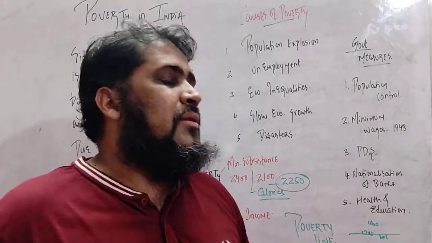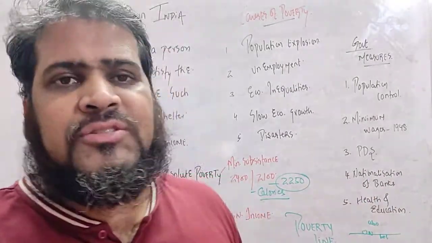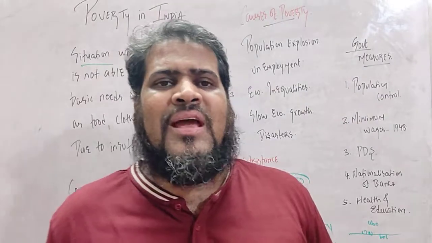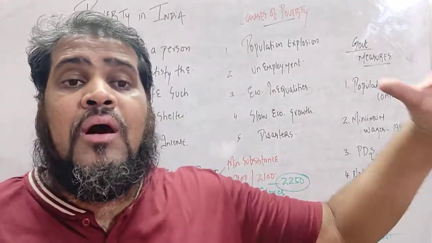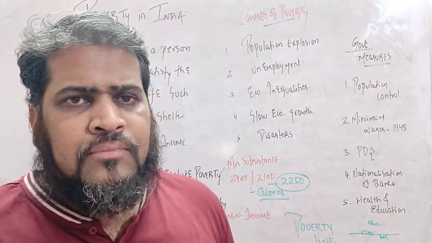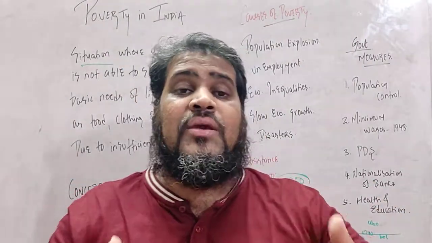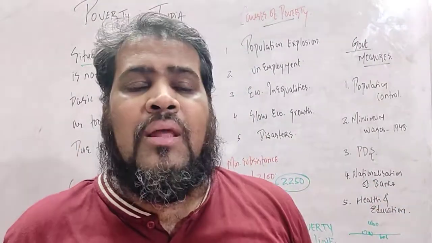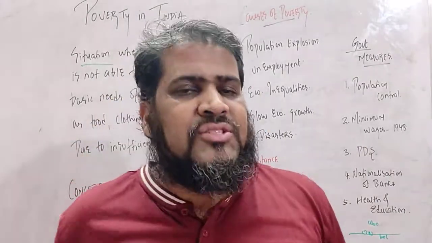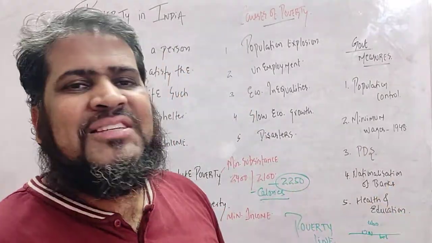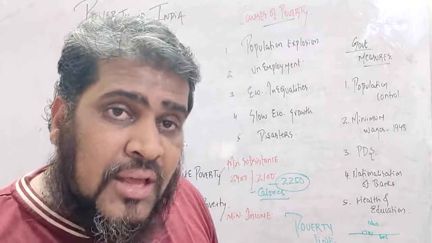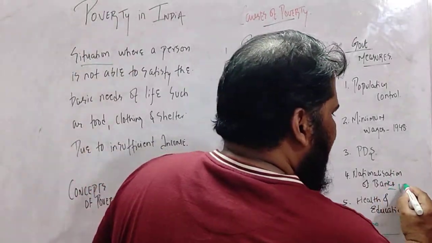Next, the government started the nationalization of the banks. Nationalized means they were brought under government control. So what does it have to do with poverty? Nationalized banks were giving loans to poor people at a very low rate of interest. This happened in the year 1969.